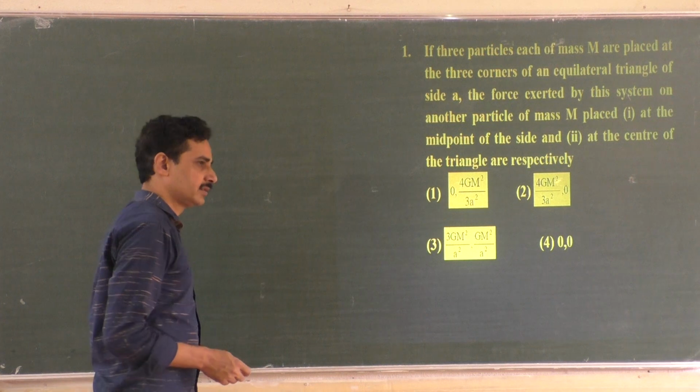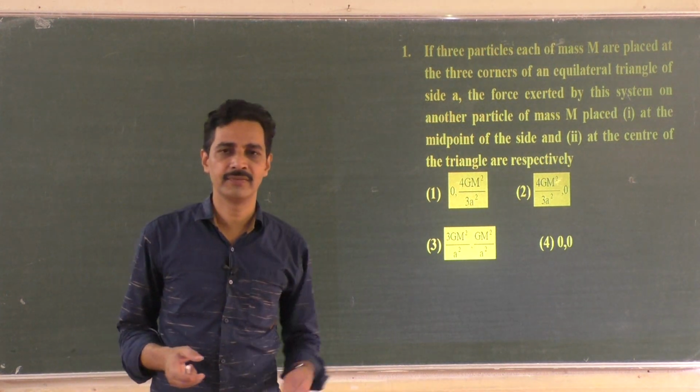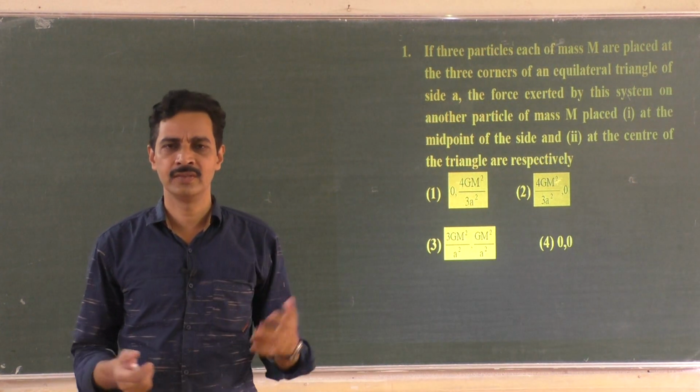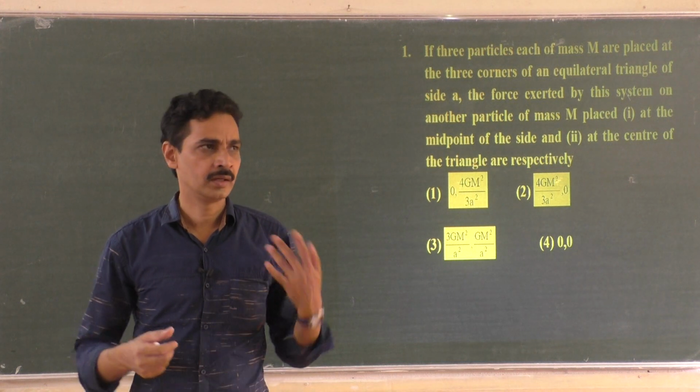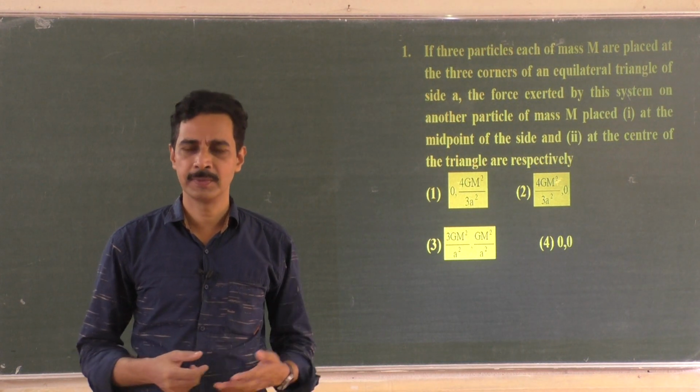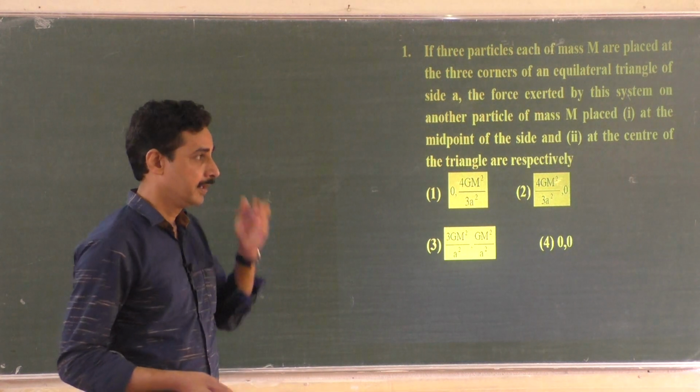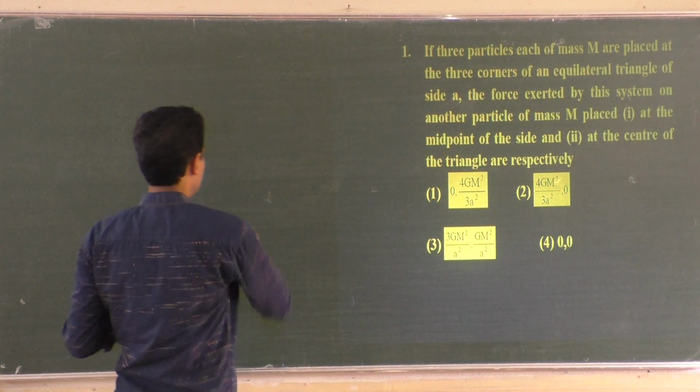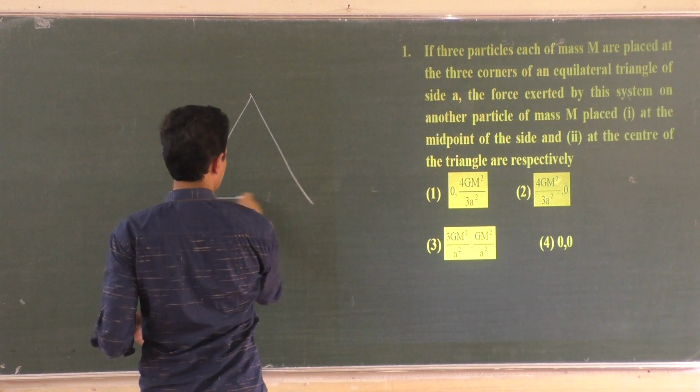Now, this is very similar to the charges. We are keeping the charges at different points in the form of a triangle, finding out the electric field at a point, or the force experienced by the fourth charge, something like that. So you have to do it in the vector form. So we will draw the equilateral triangle.